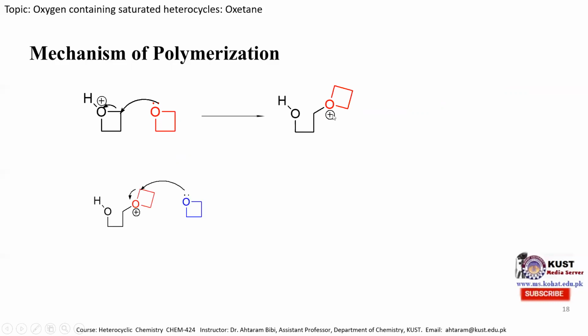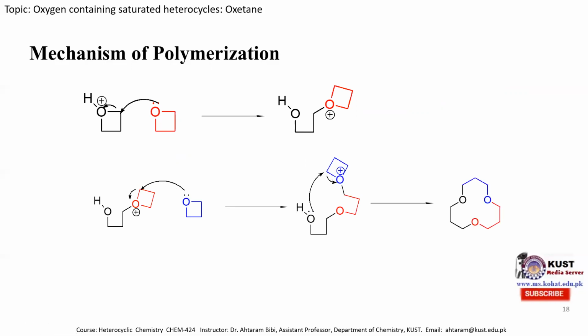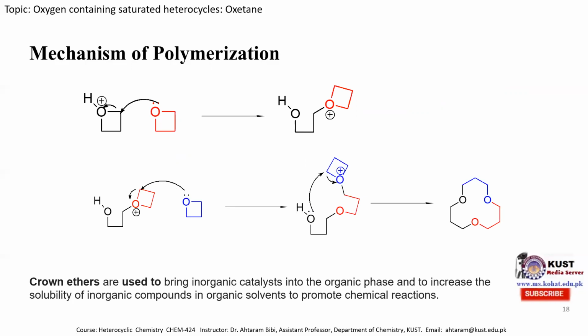When the second oxetane molecule attacks this carbon atom, we obtain another activated chain end, and then this lone pair of electrons attacks this carbon atom, the ring opens, and we obtain the crown ether. So what is the importance of crown ether?